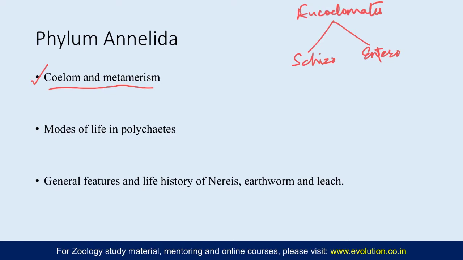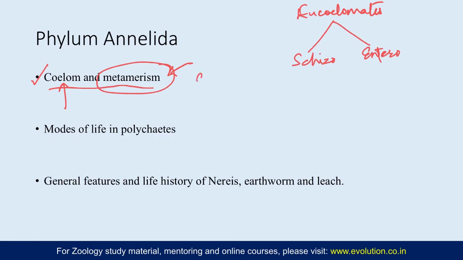So coelom you have already covered, so here no need to repeat this part, just straight away come to metamerism. What is metamerism? It is the longitudinal division of the body into a linear series of sections which are very similar to each other, and the similar body segments are called metameres or somites, and from that the term metamerism has come. The process of metamerism is seen for the first time in Annelida only, and in each segment many organs are repeated.